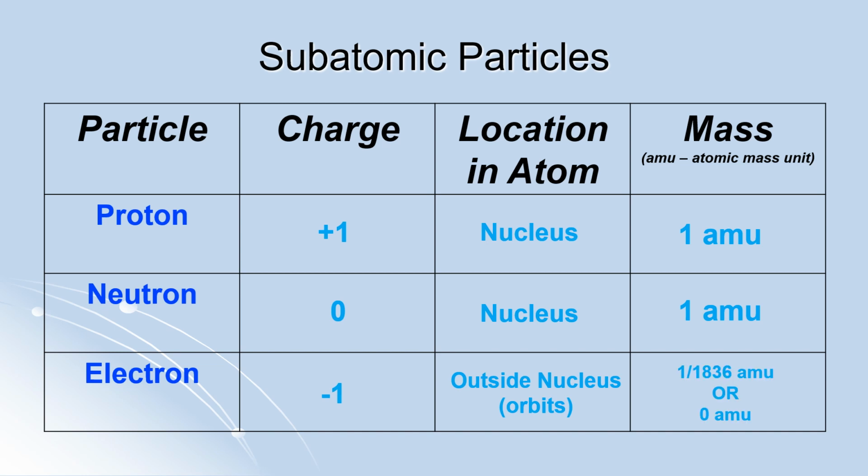And the mass of electron is 1 over 1,836 atomic mass unit. You guys do not need to memorize this. Just remember that when we do this math, it turns out to be a very, very small number. So we normally just say that the mass of electron is kind of 0 atomic mass unit compared to the protons and neutrons, which means that electrons are super small compared to the protons and the neutrons. And protons and neutrons have the same mass. They have a mass of 1 atomic mass unit.